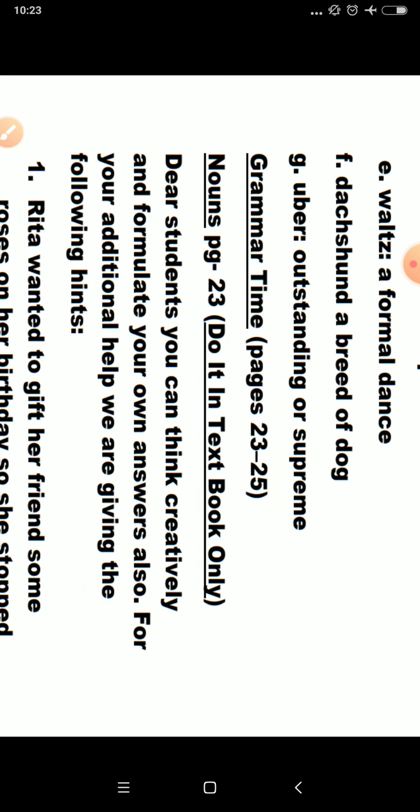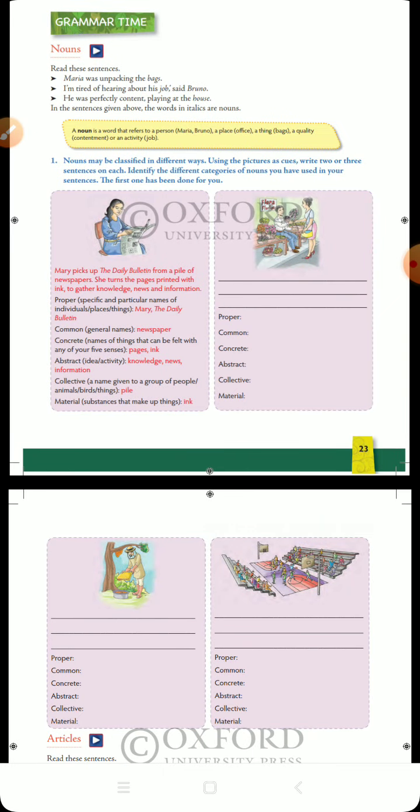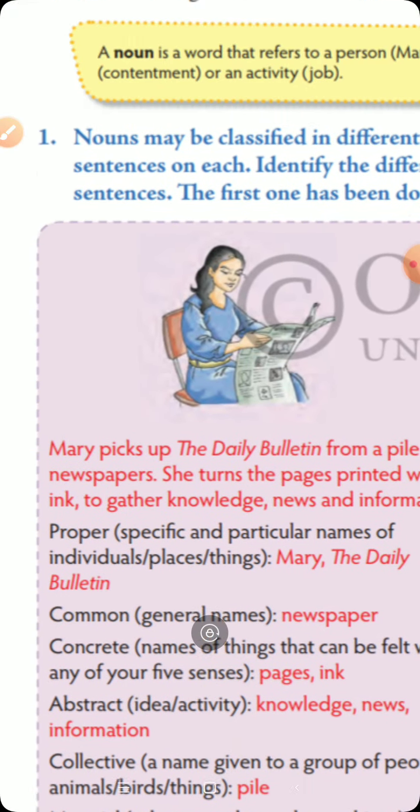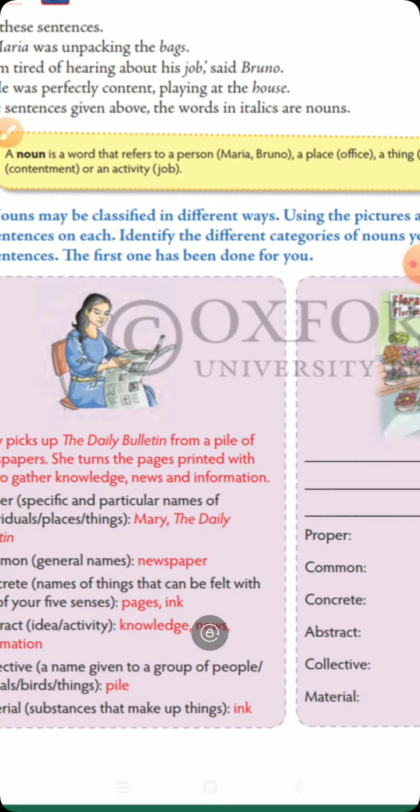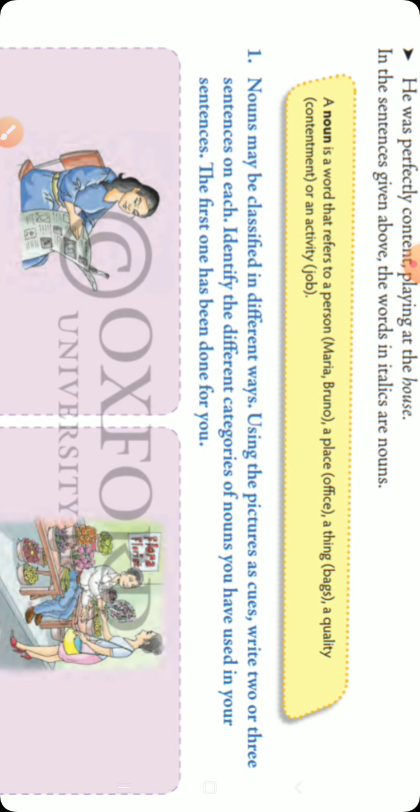Okay. Now let us come to page number 23. What is this? Let me tell you. You see, this box is given now. This is grammar time. What is a noun? You all are familiar with the noun. Let us see once again. What is a noun? A noun is a word that refers to a person, like Maria, Bruno. We have read in the lesson, no? A place, office, a thing, bags, quality, contentment, an activity or a job. So all these are nouns.